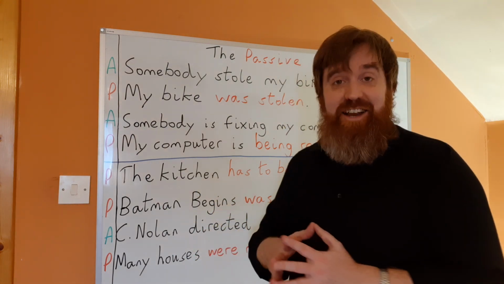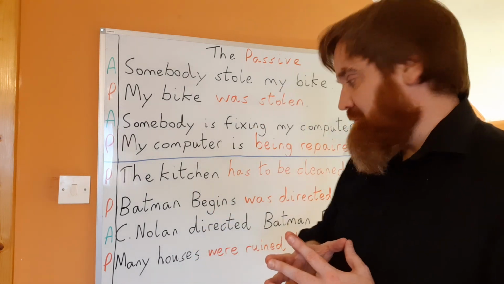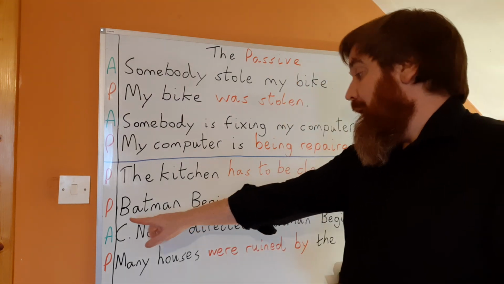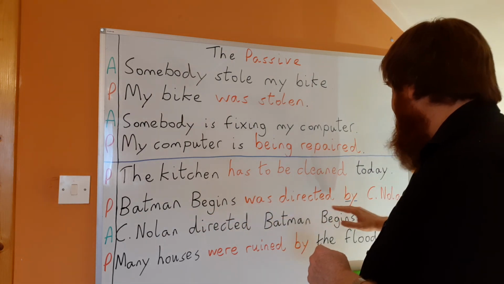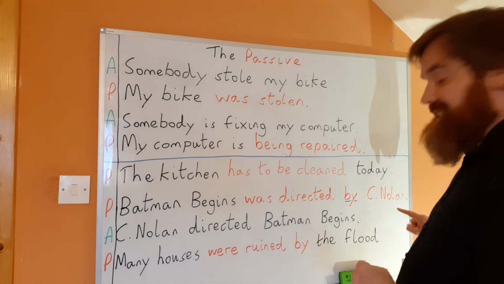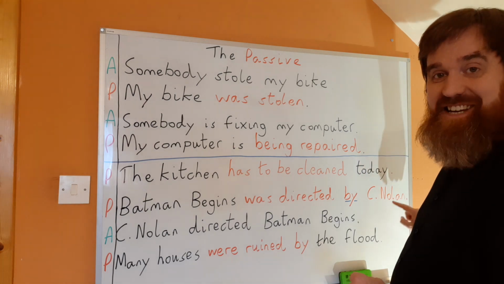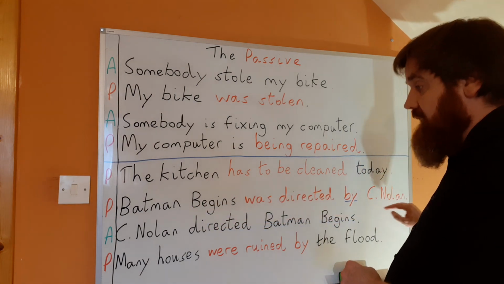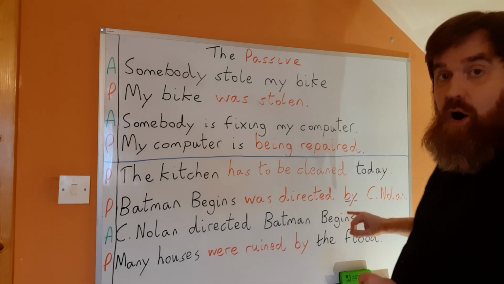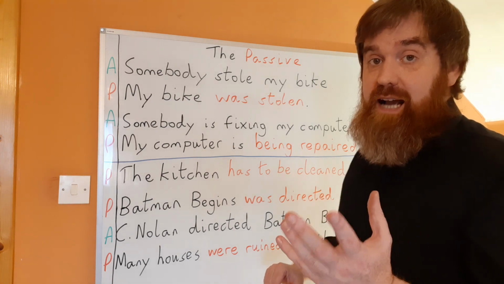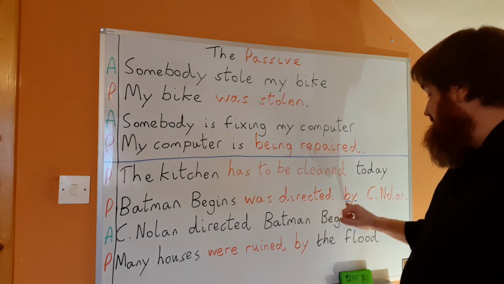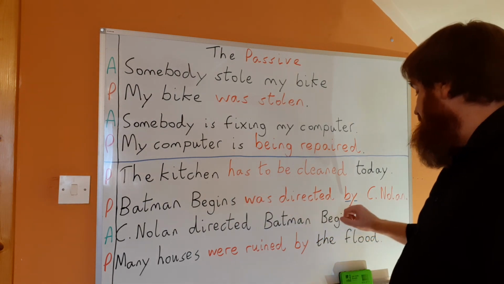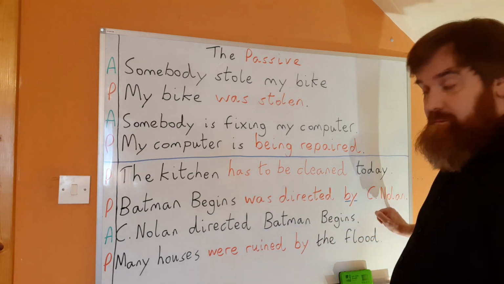Okay, let's take a look at another example of the passive. Sorry, my hair is very, very long. Batman Begins was directed by Christopher Nolan. I put C. Nolan here. I don't have space. Batman Begins was directed by Christopher Nolan. So here is a passive, but I'm saying who did the action. And I say who by saying by. Batman Begins was directed by Christopher Nolan.